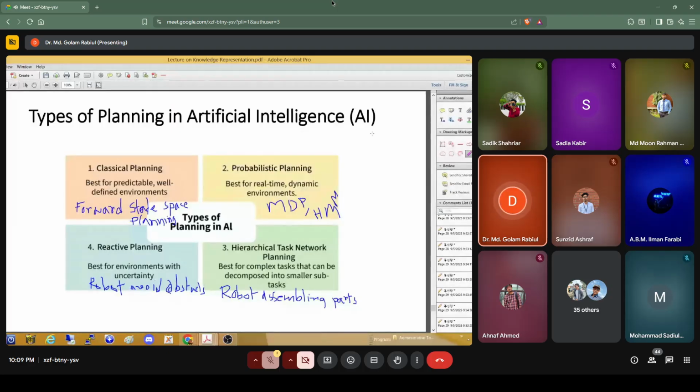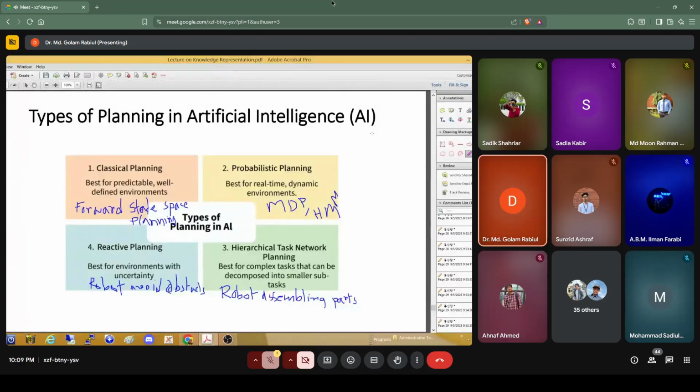And another one is the hierarchical task network planning. Okay, so this is best for complex tasks, right? If you want to design a robot for the soccer match, a multi-agent environment, it will work, and it will divide the task in different networks, and then connect those tasks, and then finally it will find the solution.